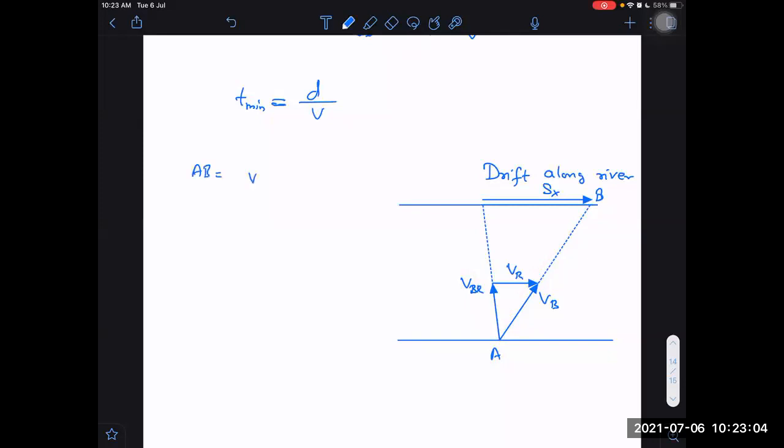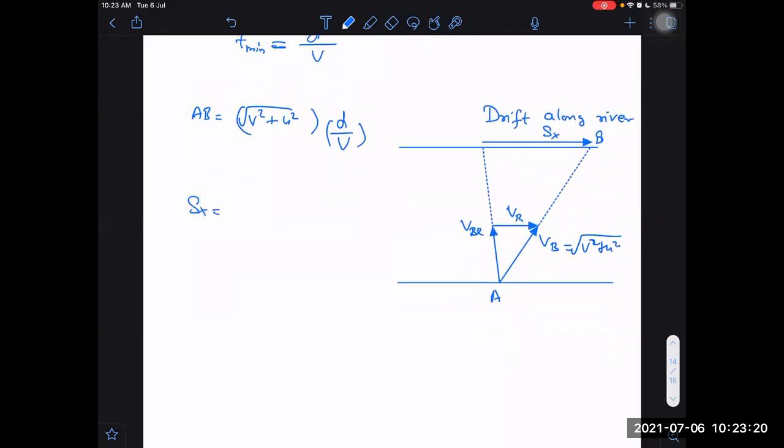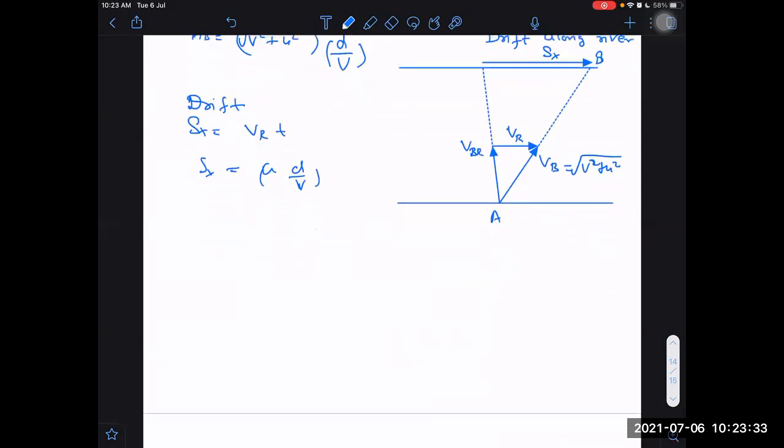AB will be equal to square root of V square plus U square, into time t, and time is d by v. That is the distance covered. What is Sx? VR into t, or it is u into d by v. That is drift.